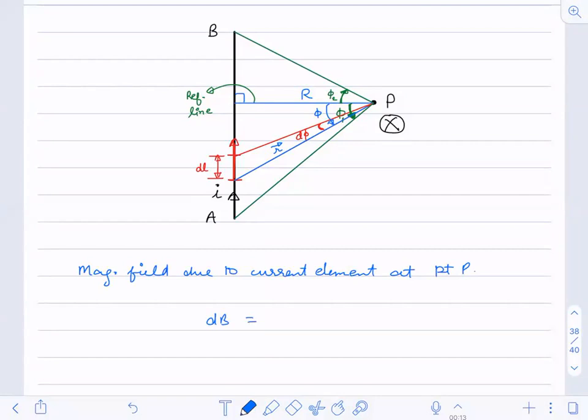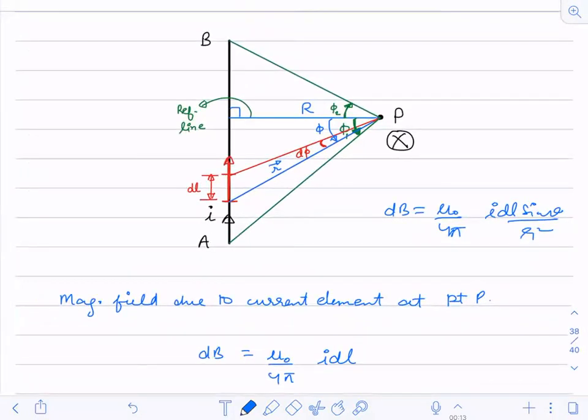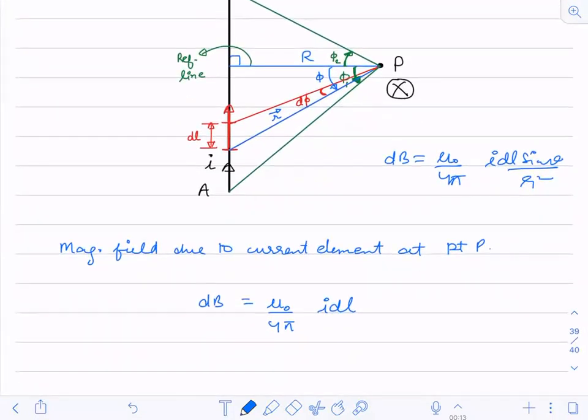If you remember the equation we just studied, dB is written as mu naught upon 4 pi, I dl sine theta into r divided by r square. Mu naught upon 4 pi is a constant. I is the current. DL is the current element. Where will I take sine theta? Theta is the angle between the DL vector and the R vector.